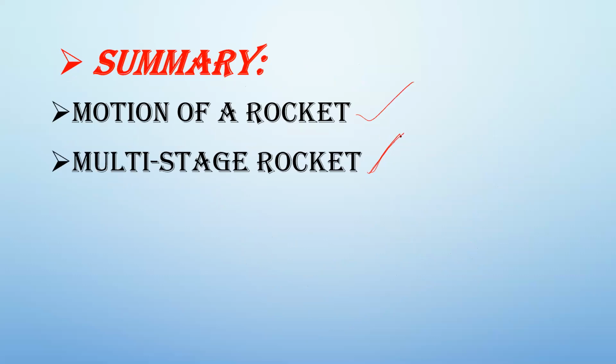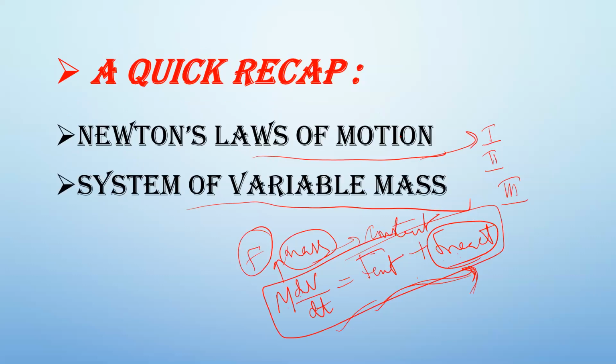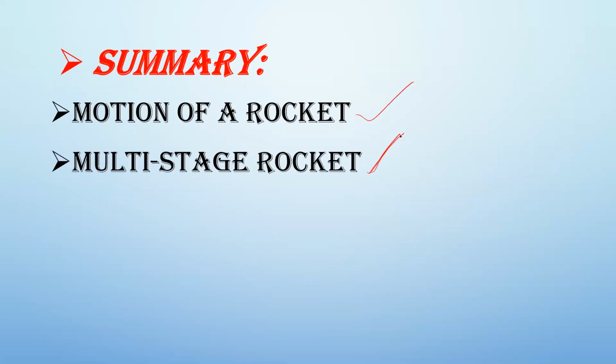In the exam they ask you to give an example for a system of variable mass and derive the equation of motion of that example. What is that? It is the motion of a rocket: the equation of motion of a rocket, or the final velocity of the rocket. And when it comes to the multi-stage rocket, we have multiple stages in order to achieve higher velocities for the rocket.